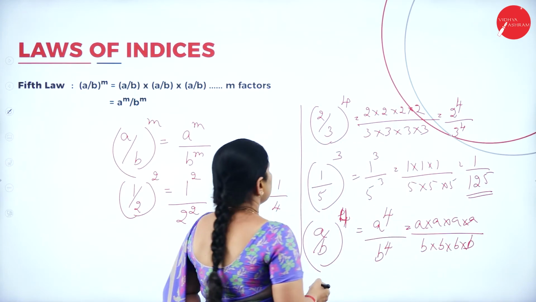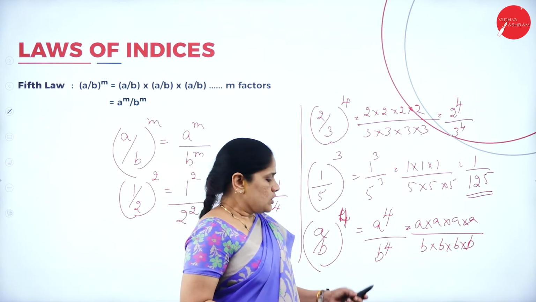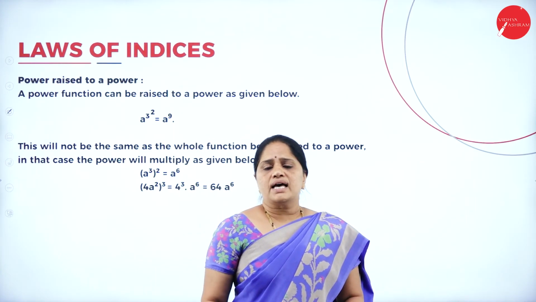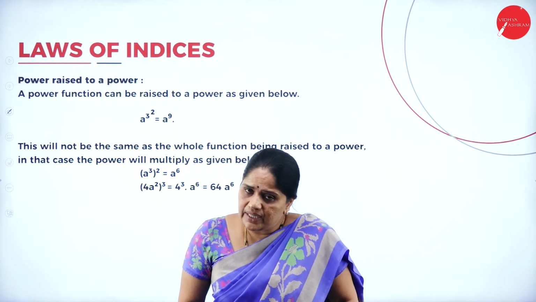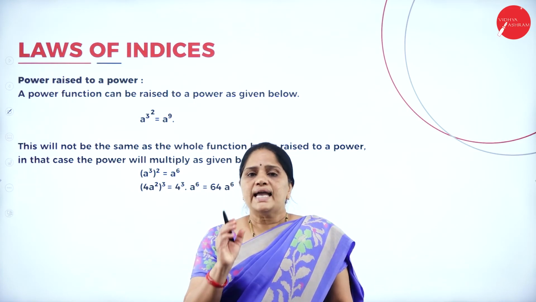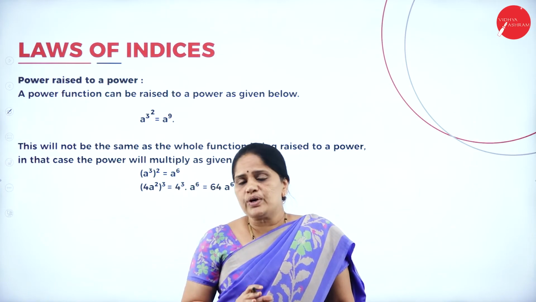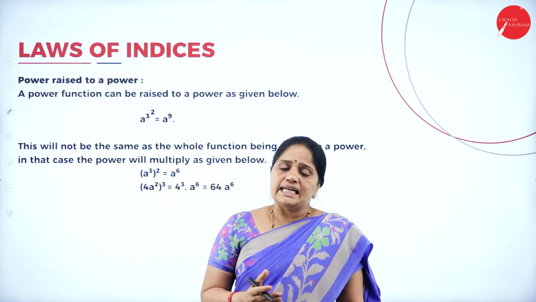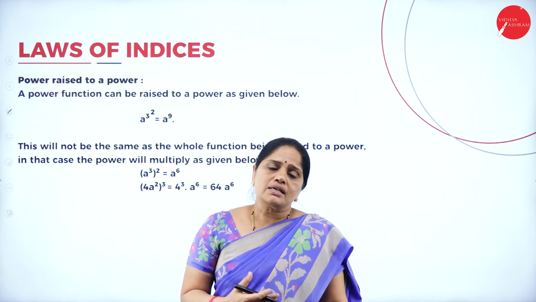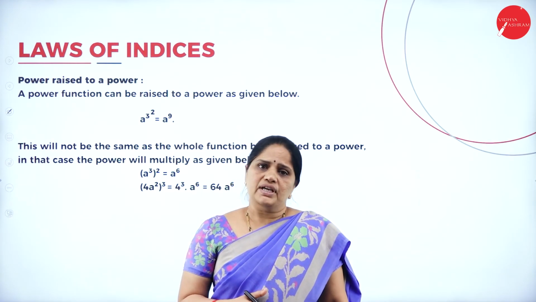In this way, this is the fifth law. These laws are very helpful in our calculations, whenever we have to simplify any number which has been raised to a power, or all these indices whenever they are given. We can apply these laws and make our simplifications.